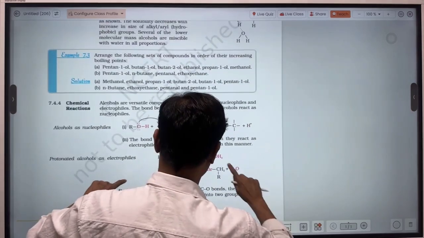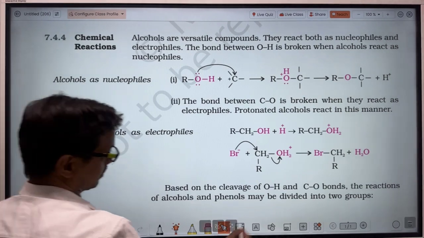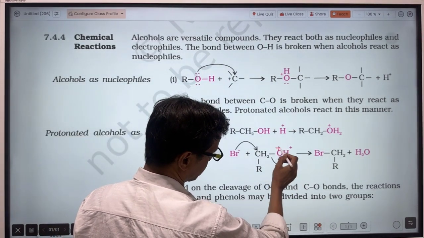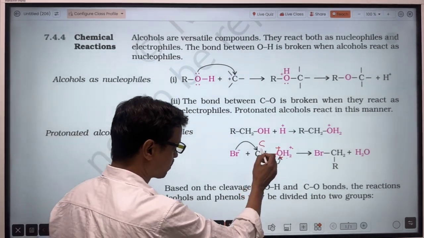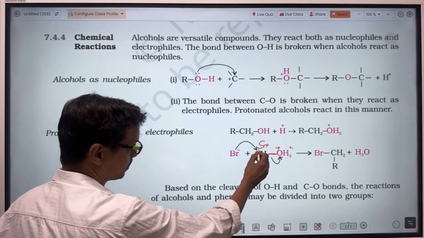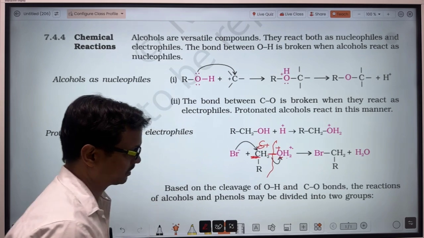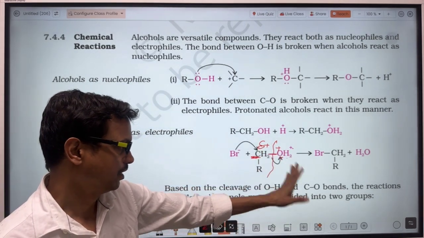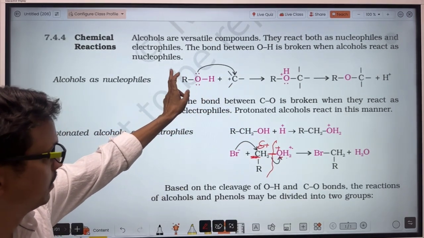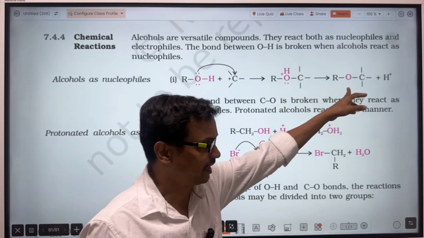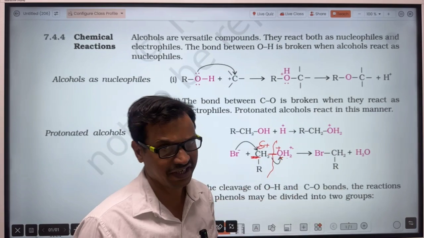Because of the positive charge on this oxygen atom, it will attract the sigma electron towards itself, so this carbon will also have a positive charge. So the nucleophile will approach toward this carbon, and when the nucleophile bonds to this carbon, the carbon-oxygen bond will cleave and it will be released as H2O. Initially, when the carbocation approached the oxygen, there was cleavage of the oxygen-hydrogen bond and hydrogen was released. In that case, the alcohol acted as the acid.